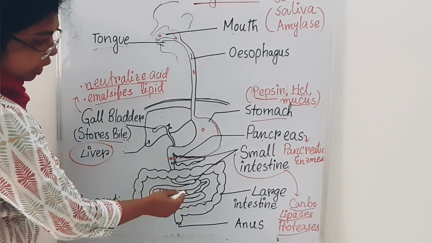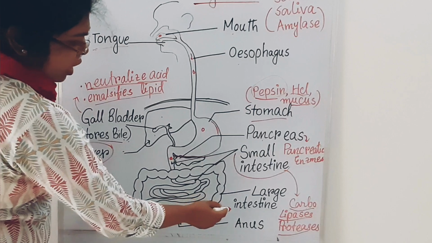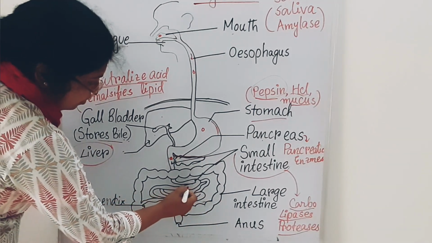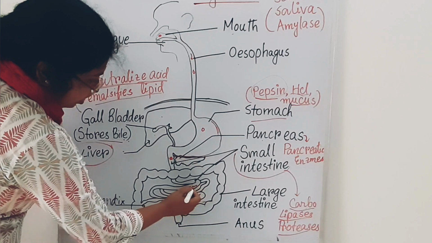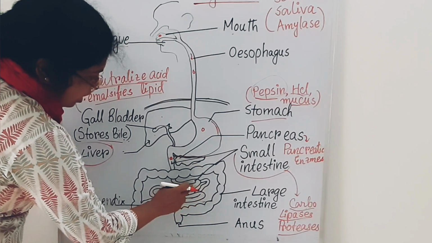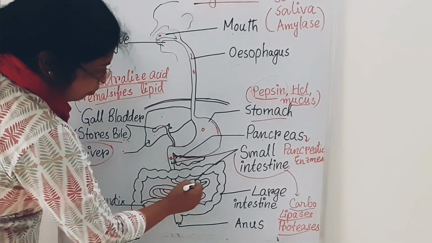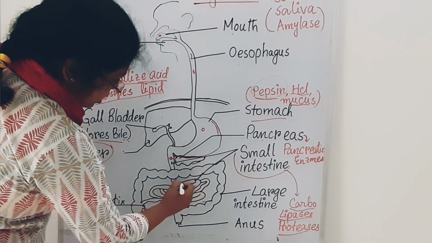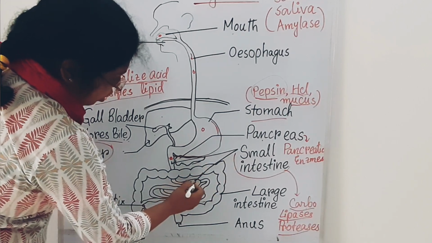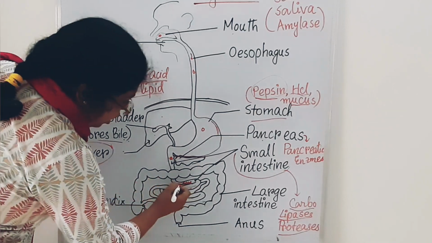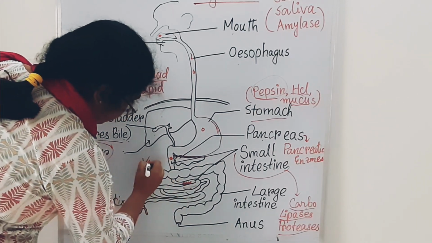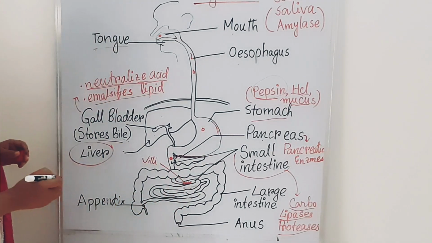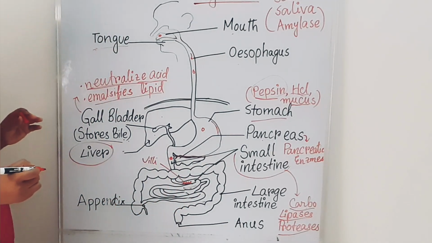Then come to the large intestine. Sorry, the small intestine has the villi, the finger-like projections. They help to absorb the food material.